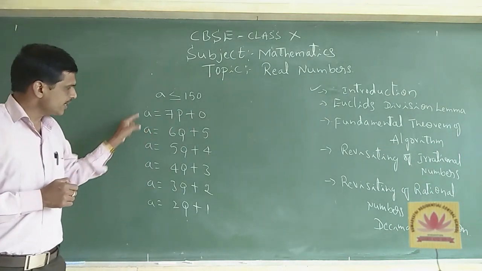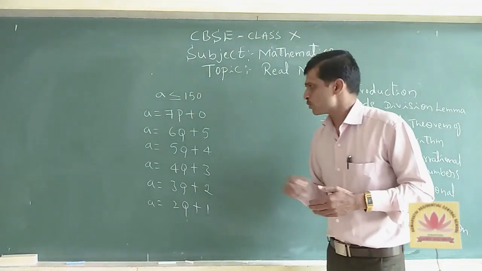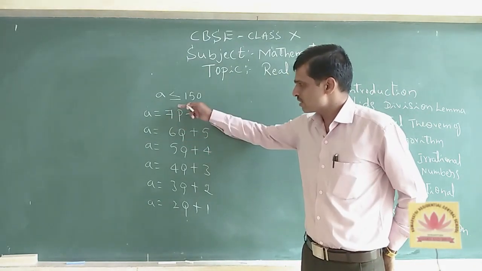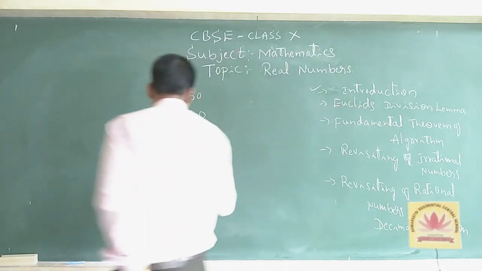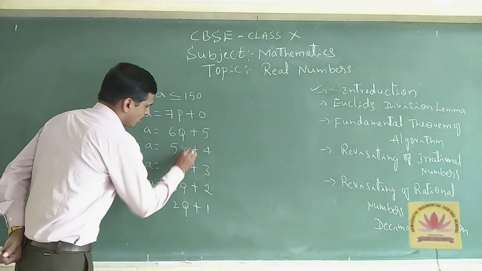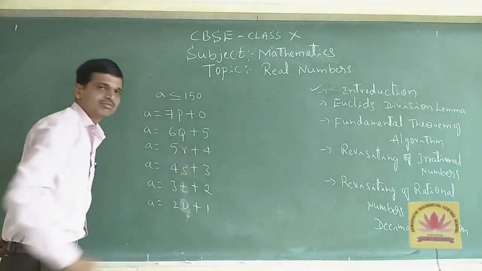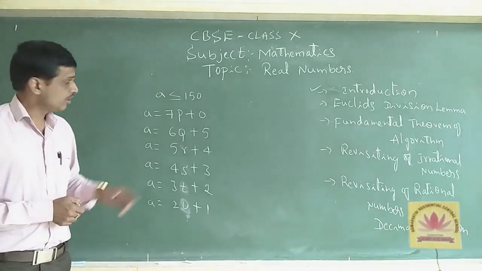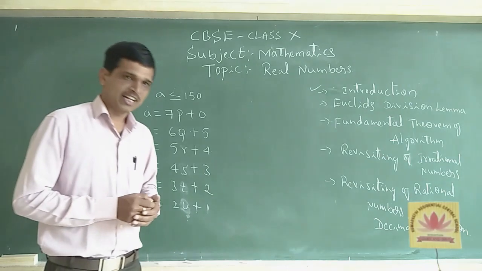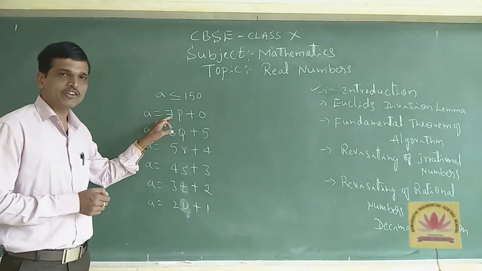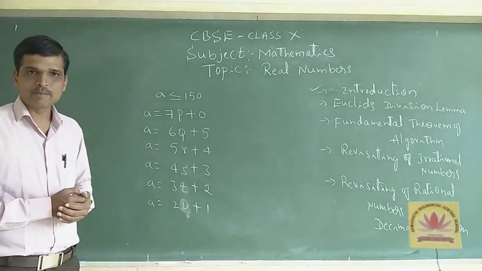Therefore, consider A is any integer, suppose a positive integer. What about all these numbers? These are the natural numbers. And P, Q, and maybe we can take other numbers also. Here P can take R, S, and you can take any alphabetic terms. What about these P, Q, R, S? These are also natural numbers. When you multiply these two, you can get the left hand side numbers. And remainders are also natural numbers.